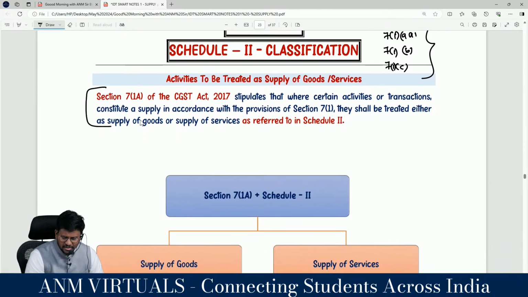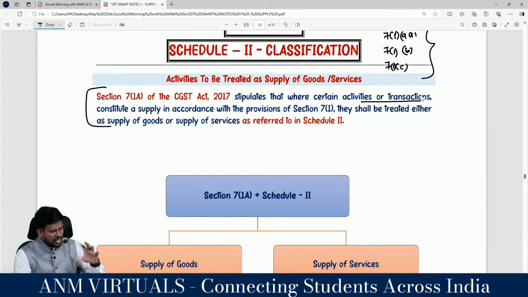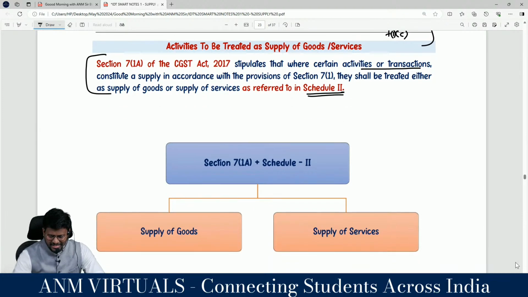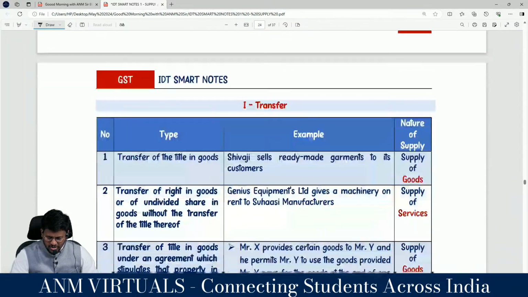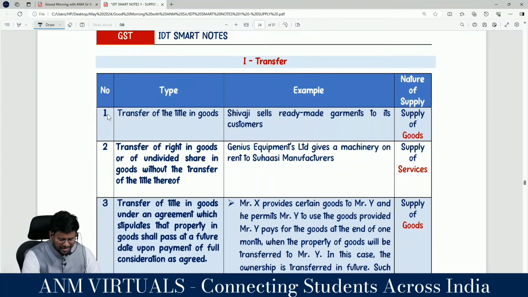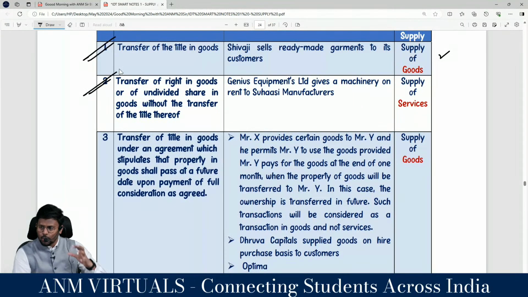Where certain activities or transactions constitute a supply in accordance with the provisions of section 7 subsection 1, they shall be treated either as supply of goods or supply of services as referred to in Schedule 2. So we should read section 7 subsection 1A read with Schedule 2, which classifies things into two categories, either supply of goods or supply of services. There is no mixed concept in Schedule 2. Correct? Yes, sir. If you are transferring the title of the goods, it is a supply of goods. If you are transferring the right to use the goods without transferring the title thereof, it is a supply of services.